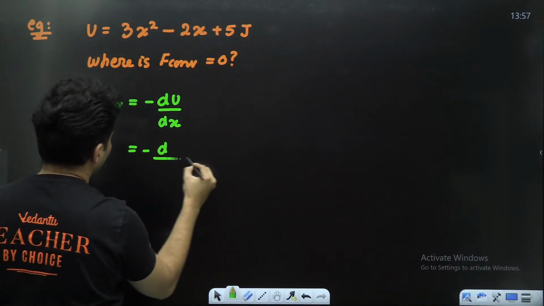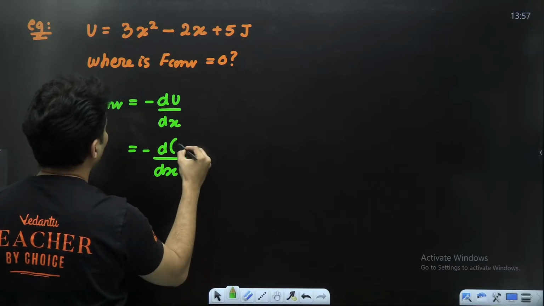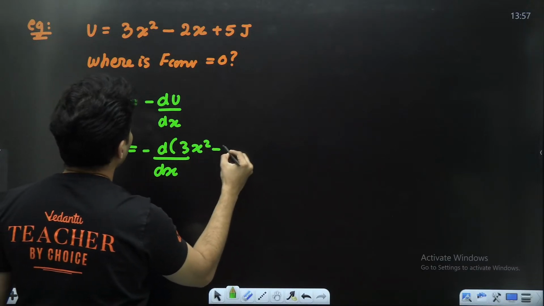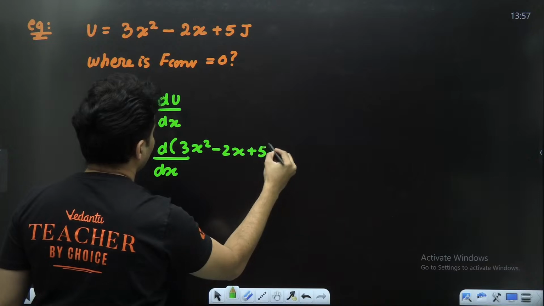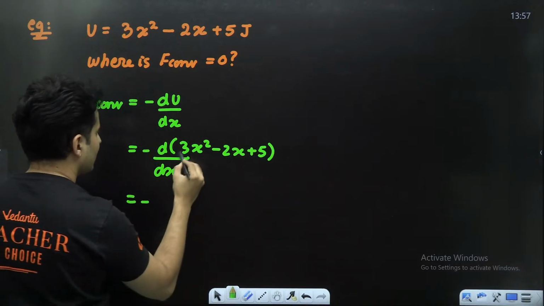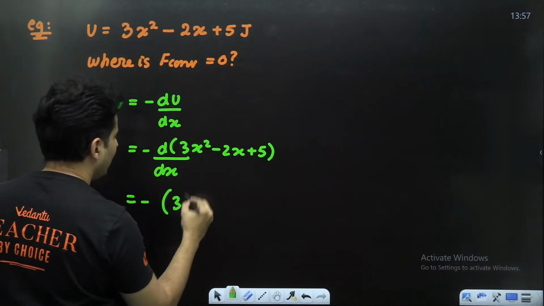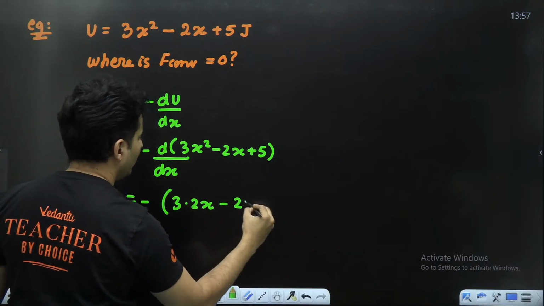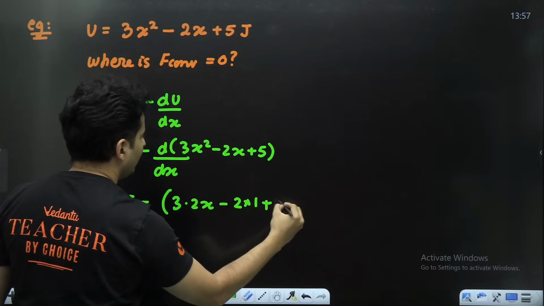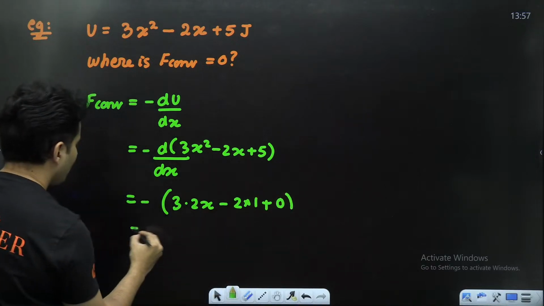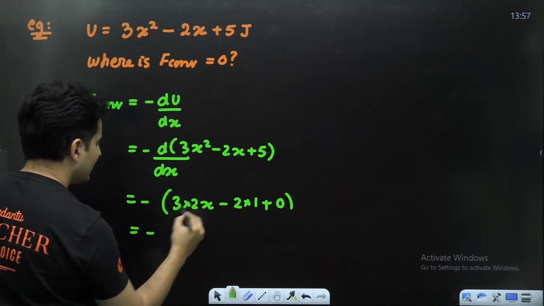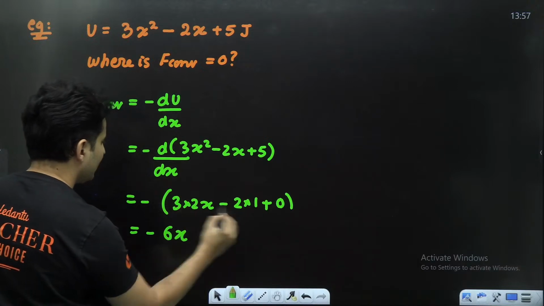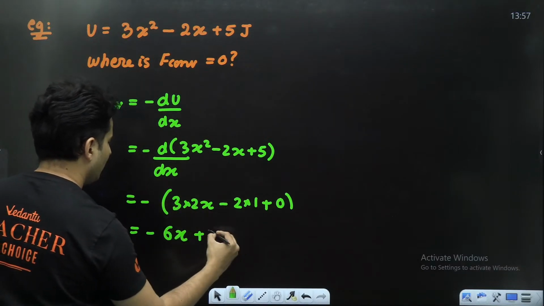So minus the derivative of this whole thing, 3x square minus 2x plus 5. So minus the derivative of 3x square. X square's derivative is 2x, minus 2 into the derivative of x, which is 1. The derivative of a constant is 0. So 3 2s are 6. Minus into minus is plus, so plus 2.